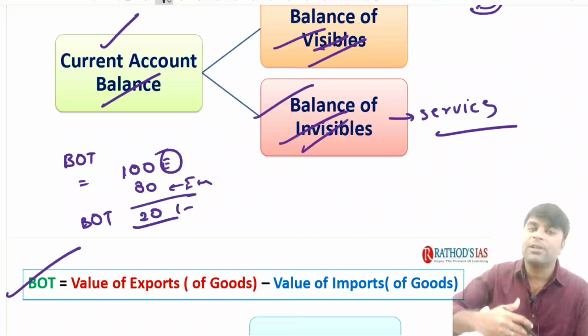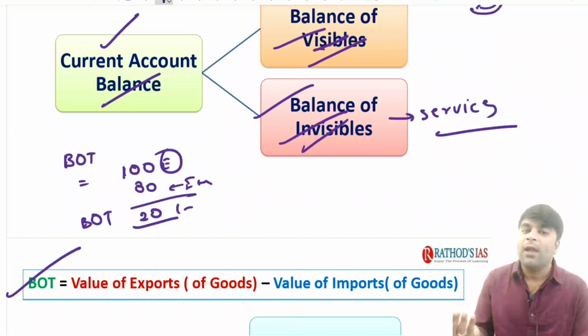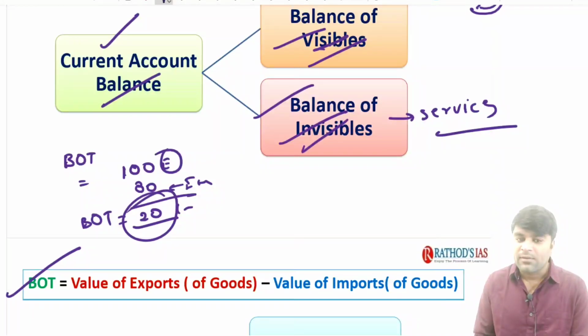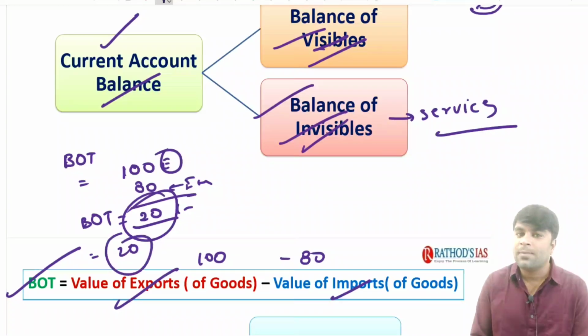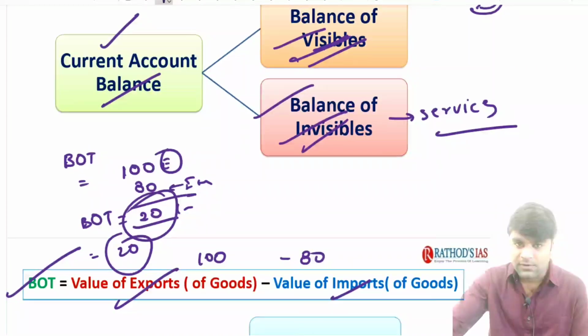So automatically we have exported 100 rupees of goods and we have imported 80 rupees worth of goods. So the balance of trade here is 20 rupees. So the value of exports of the goods is 100 rupees, but the value of the imports of the goods is 80. So automatically the balance of trade is 20 rupees. We call this balance of trade also the balance of visibles.